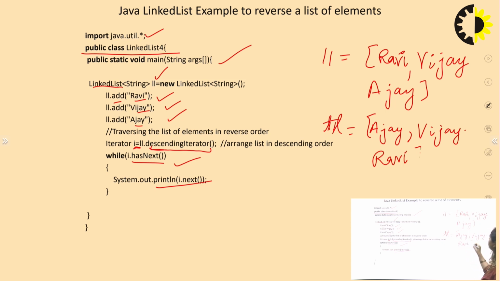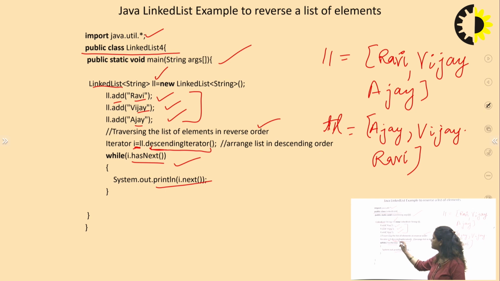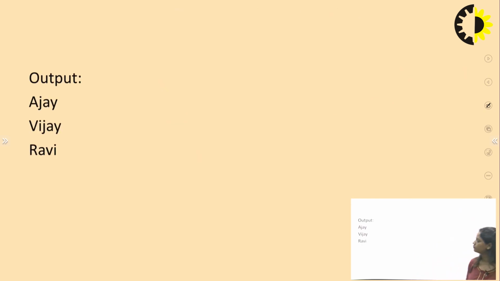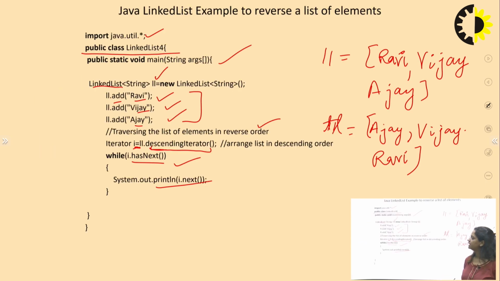Since I am not printing this list over here, only the reversed value is printed in the output: Ajay, Vijay and Ravi. Previously the list was Ravi, Vijay and Ajay. So this is the way we can reverse a linked list in Java using the descending iterator method.